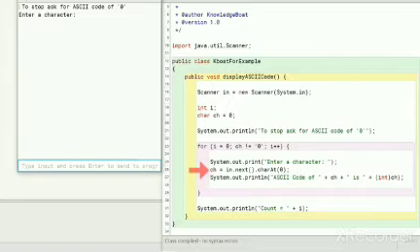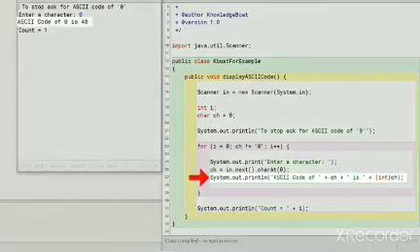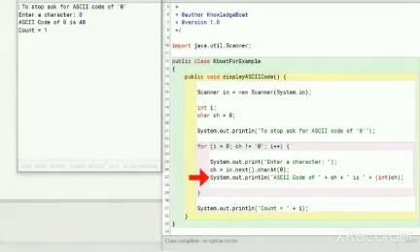The program control is waiting at this line for user input. User gives 0 as input. Program control moves to the next line and prints ASCII code of 0. As this is the last statement of the loop body, program control goes back to the beginning of the for loop, increments I and then tests the condition.